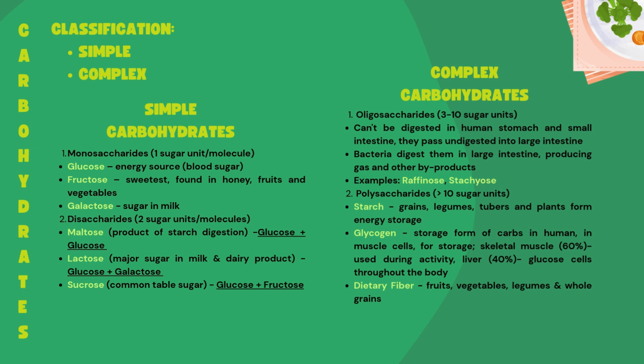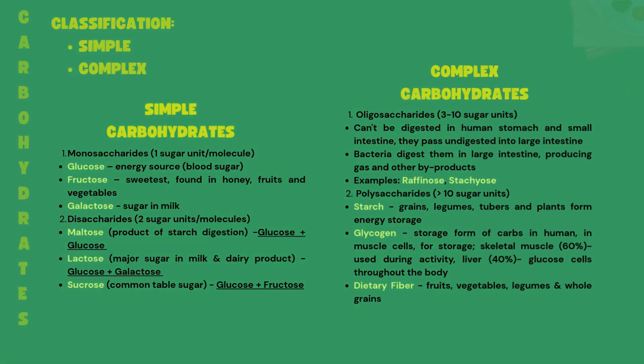Polysaccharides have more than 10 sugar units. We have starch, glycogen, and dietary fiber. Starch: grains, legumes, tubers, and plants for energy storage. Glycogen: storage form of carbs in humans, in muscle cells. For storage: skeletal muscle, 60%, used during activity; liver, 40%, glucose for cells throughout the body. Dietary fiber: fruits, vegetables, legumes, and whole grains.